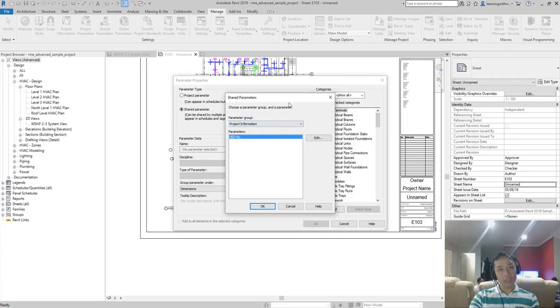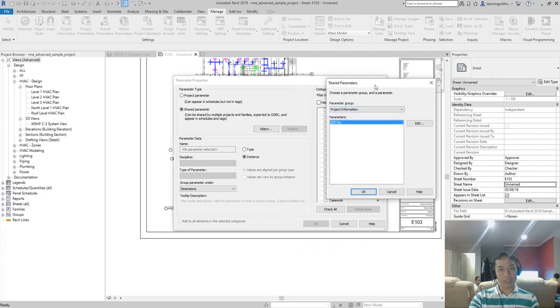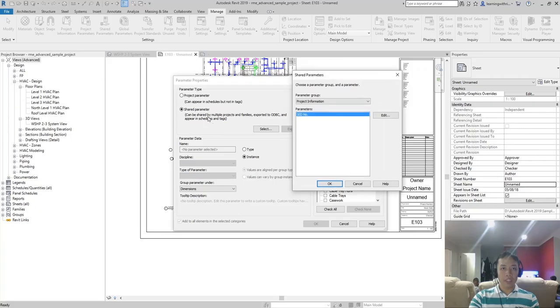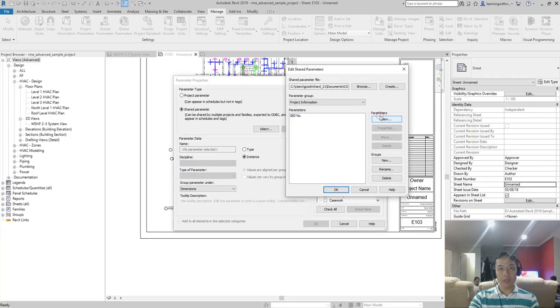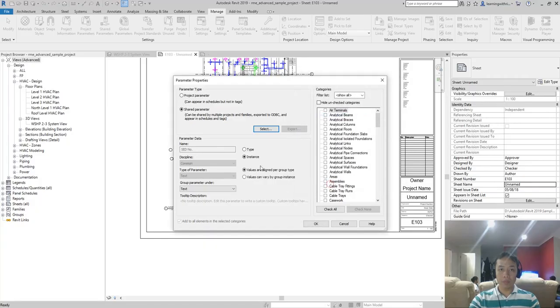But just in case you do not know the location of that, you can always export your shared parameter, or you can select edit here and browse to the location of the shared parameter that you want to use. But in my case, it's already saved on my machine. It already reads the directory from My Documents. So I just need to select that, and then I just select OK.